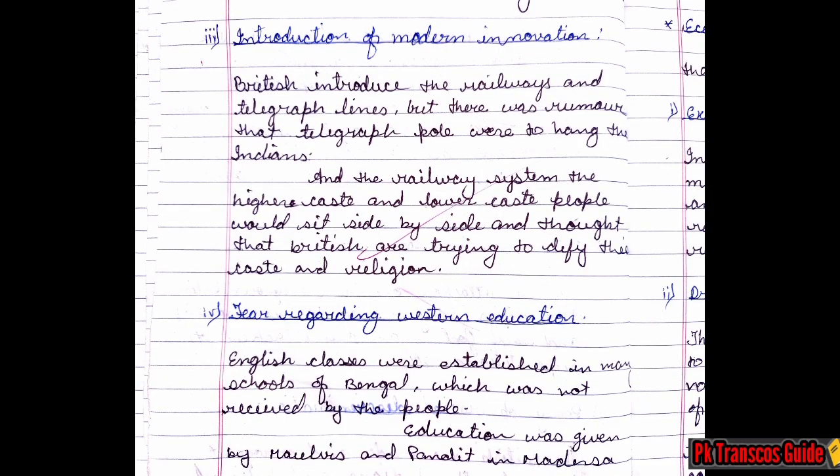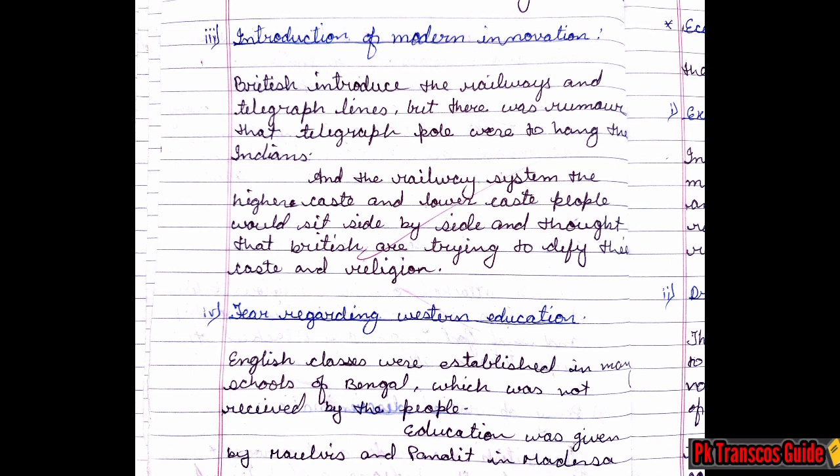देखिए फ्रेंड्स, क्वेश्चन काफ़ी बार नोट्स से ही पूछे गए हैं, तो make sure that you have gone thoroughly through the notes. It can be asked here what are those reforms made by the British and what are the rumors of Indians regarding telegraph poles, lines, or railway system. Then you have to answer that the Indians thought that telegraph poles were placed just to hang them on, and the railway system is to defy their caste. That is to differentiate the higher caste and lower caste among those Indians. So they did not accept those reforms.